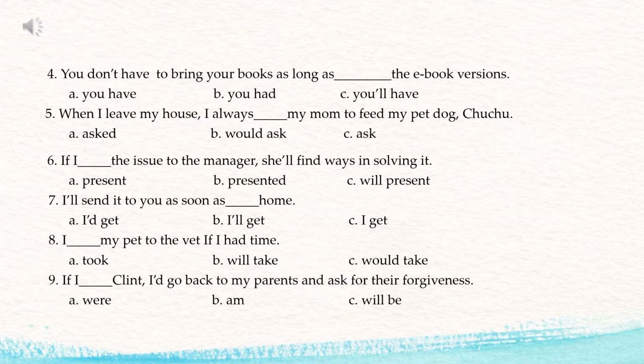And why should it be in the simple present tense? Because it is a habit, okay? It is a habitual action. So the sentence will be, when I leave my house, I always ask my mom to feed my pet dog Choo Choo, because it will happen again in the future, okay?